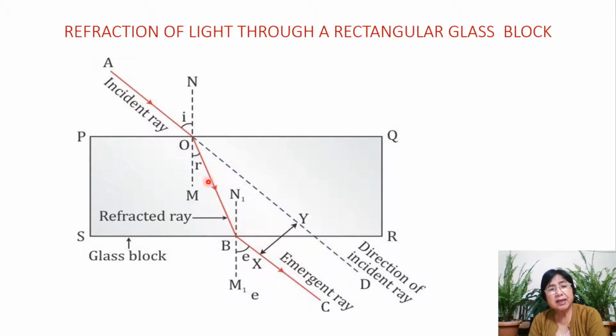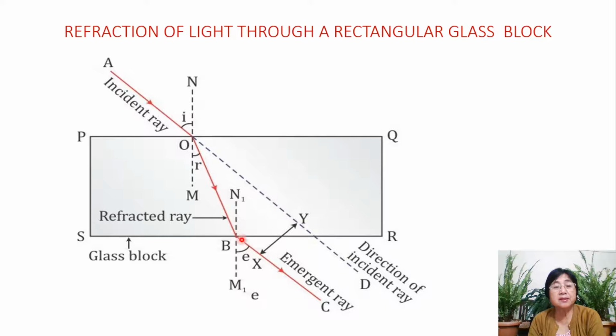Then this ray again will come incident on surface RS. When this ray comes at point B, you drop a normal here. This is the case when a ray comes from a denser medium and goes towards the rarer medium.